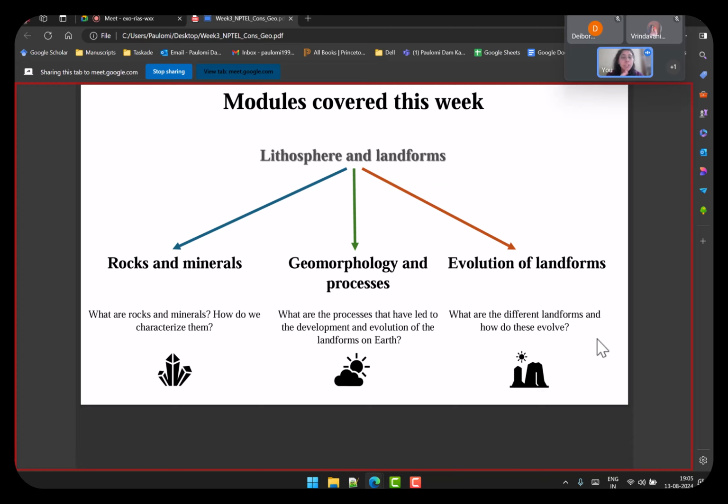Right. So the module that was covered this week was lithosphere and landform, where we first looked into rocks and minerals. That was the first lecture, where we tried to understand what rocks are, what minerals are, and how you characterize them. The second lecture was about geomorphology and process. So you have rocks and minerals and then you have landforms, and what connects these two are the different processes by which they are generated. In this lecture we focused on the processes and the development of landforms. Finally, in the third lecture we looked into the evolution of landforms, the different types of landforms and what exactly causes them to exist.